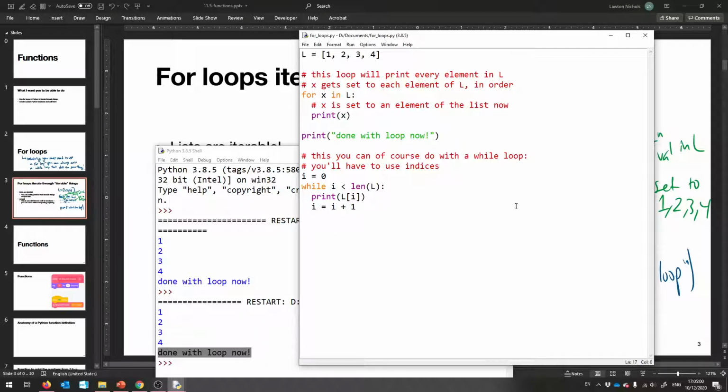What a pain, right? First of all, you gotta keep track of i. You gotta increment i. And you have to have a weird looking condition as well.